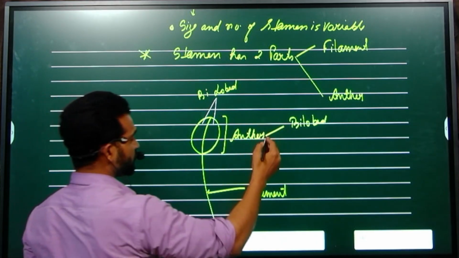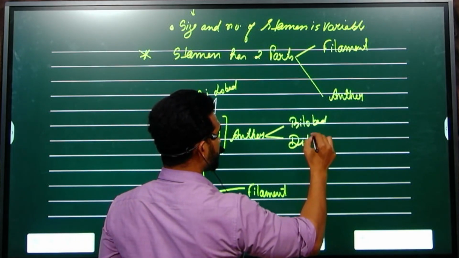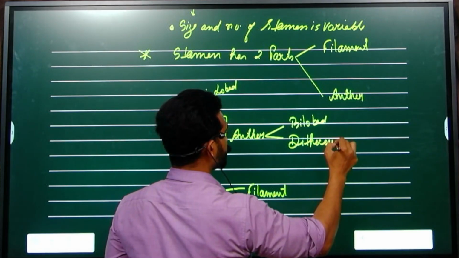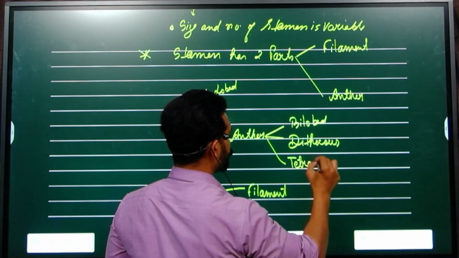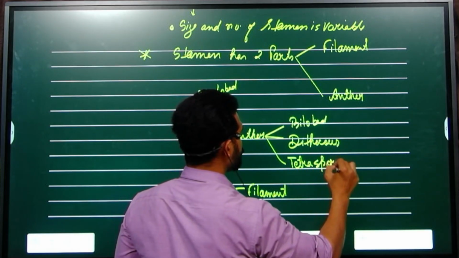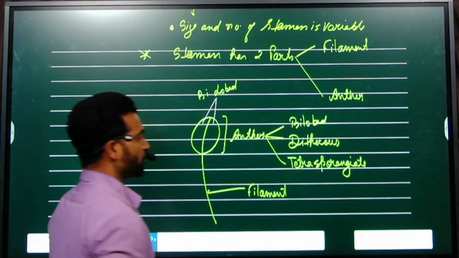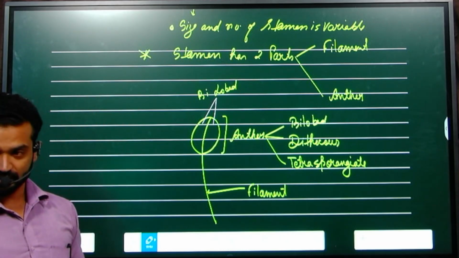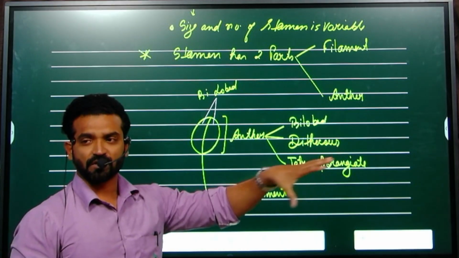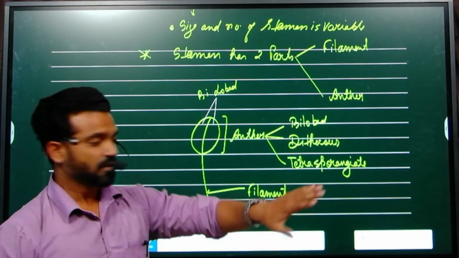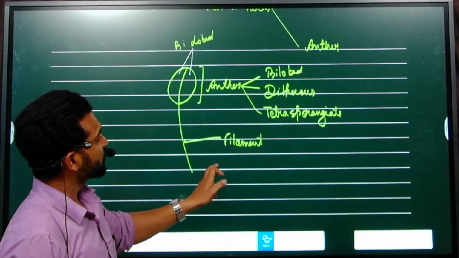So anther is bilobed, dithecous and tetrasporangiate. It is a very common question in NEET. Most typical anthers are bilobed, dithecous and tetrasporangiate.